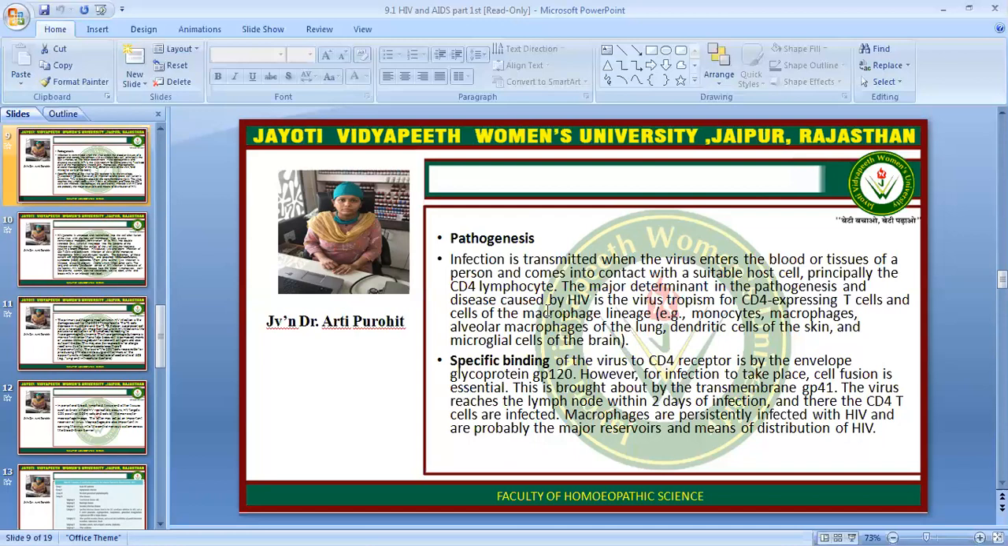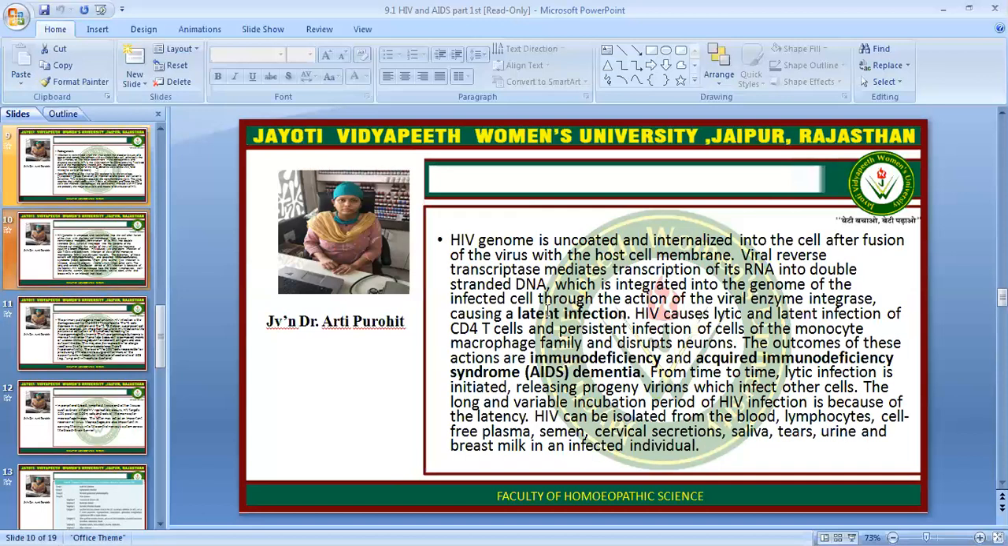Specific binding of the virus to the CD4 receptor is by the envelope glycoprotein GP120. However, for infection to take place, cell fusion is essential. This is brought about by the transmembrane GP41. The virus reaches the lymph node within 2 days of infection, and there the CD4 T cells are infected. The macrophages are persistently infected with HIV and are probably the major reservoir and means of distribution of HIV.